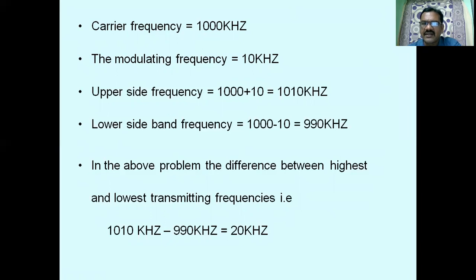The upper sideband is the carrier frequency plus the message signal frequency, and the lower sideband is the carrier frequency minus the message signal frequency, so we get the range of frequencies from 990 kHz to 1010 kHz, and 1010 kHz minus 990 kHz is equal to 20 kHz. This 20 kHz is called the channel bandwidth, whereas the baseband bandwidth is 10 kHz.